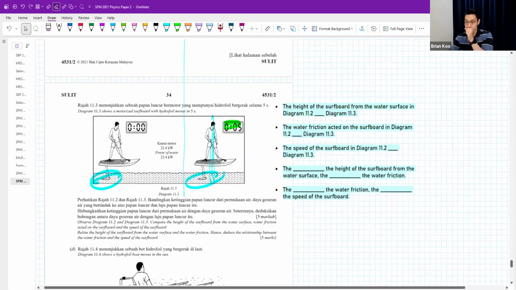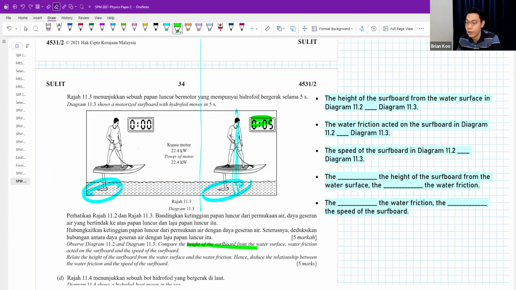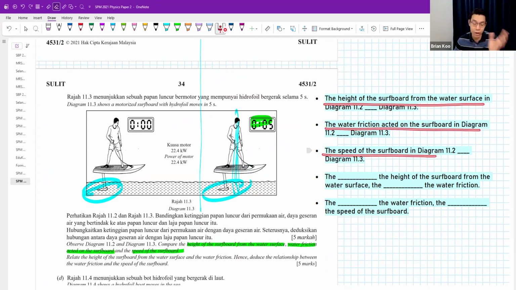They say, compare the height of the surfboard from the water surface, compare the water friction acted on the surfboard and the speed of the surfboard. Guys, this one is what I mean. You must copy out what you want to compare in essay question. Structure you write or don't write is okay, up to you. But essay question, you must copy what are you comparing. So I copy all these things.